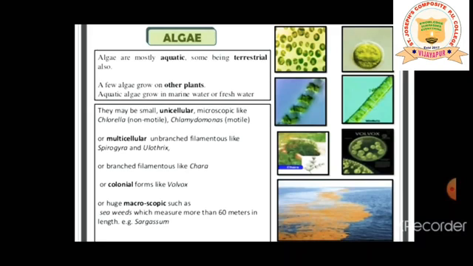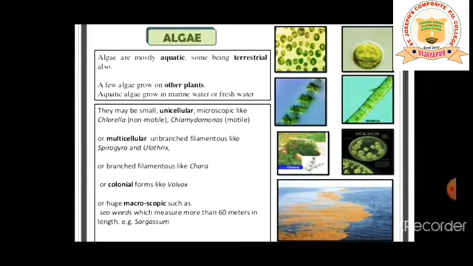And some of the algae are very huge. They are said to be macroscopic, like a seaweed. Seaweed, everybody knows. Weeds means unwanted plants, which measure more than 60 meters in length. Example, Sargassum. This is the huge algae which is known to us. The hugest algae among all is Sargassum.